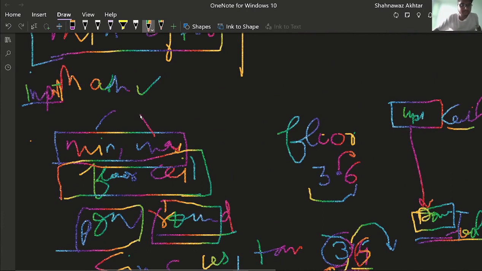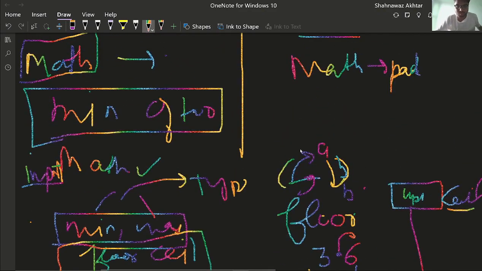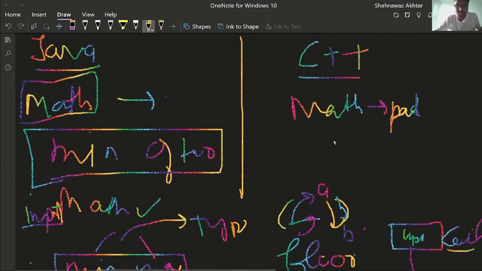The min and max functions return the type of value you have input, and they also contain two parameters, that is num a and num b. It returns the minimum or the maximum of these two. They work similarly in C++, but how can we use them? Just like iostream, we have to include the library that is math.